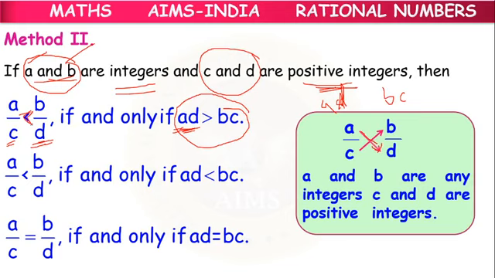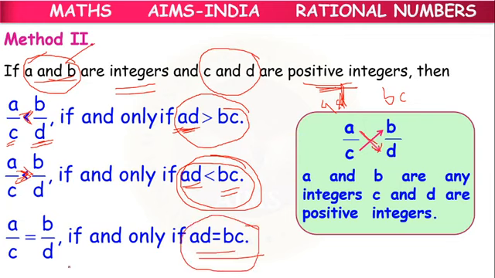Okay. Second case. If AD is less than BC, I think there is some small mistake here. I think it is greater than, A by C is greater than B by D. So that is one case. Or if both are equal, then the two fractions will be equal. This is method 2, children.